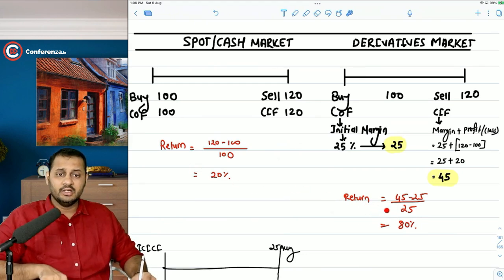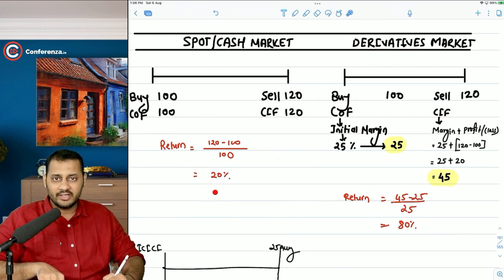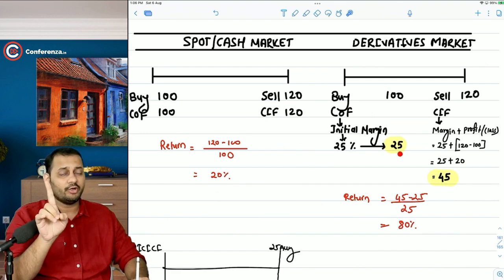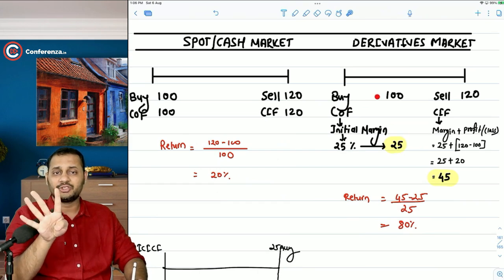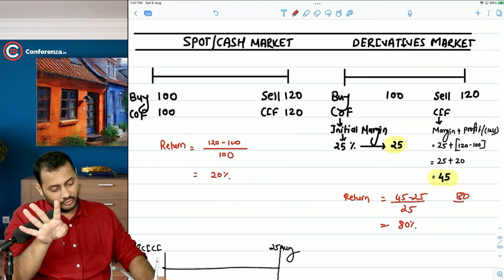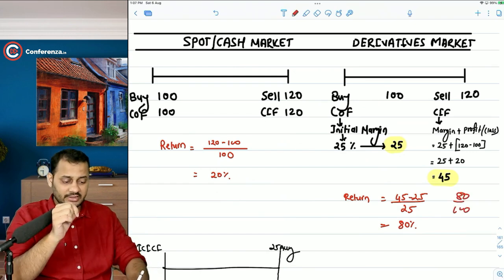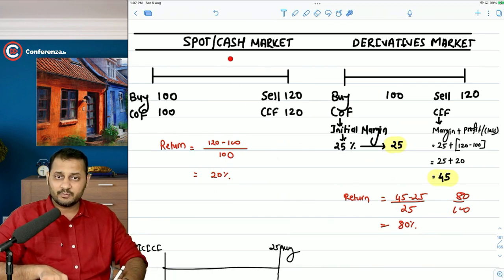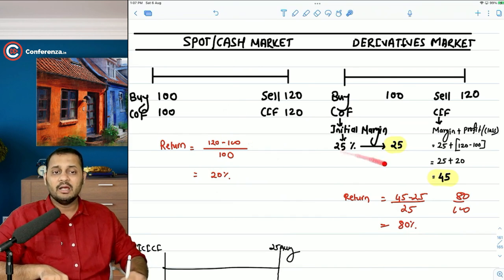Just an example. If you had 100 rupees, you could have bought one stock only and the return would have been 20%, 20 rupees, right? But if you have 100 rupees in this case, you can buy 4 lots, because only 25 is required to be paid for one lot, so you can buy 4 times the futures. And the profit will also be 4 times. In that case, your profit will be 80 rupees on 100. By investing 100 rupees in the spot market, you earned 20 rupees only. But by investing 100 rupees in the futures market, you earned 80 rupees.